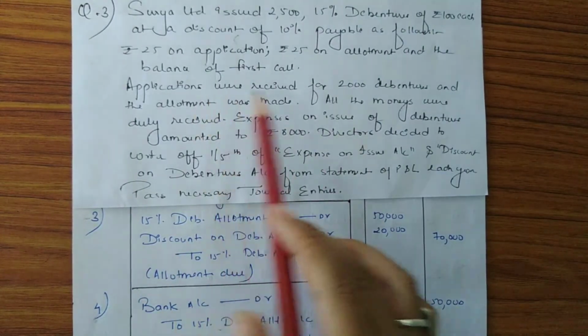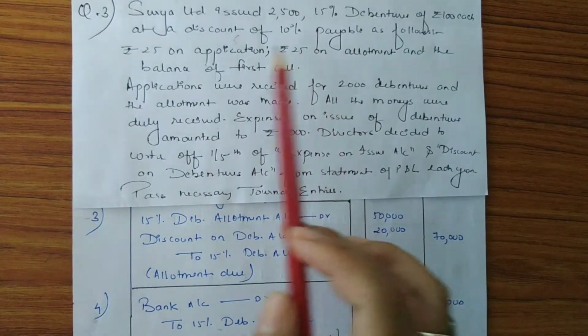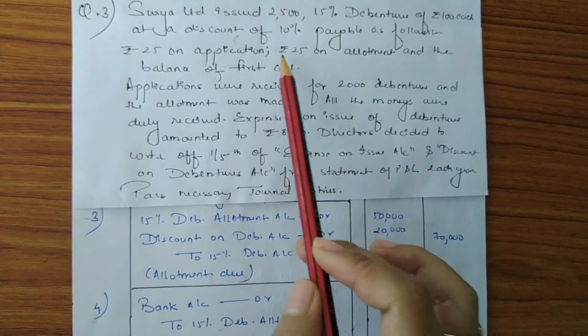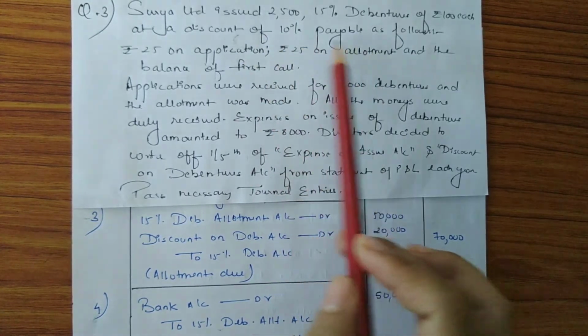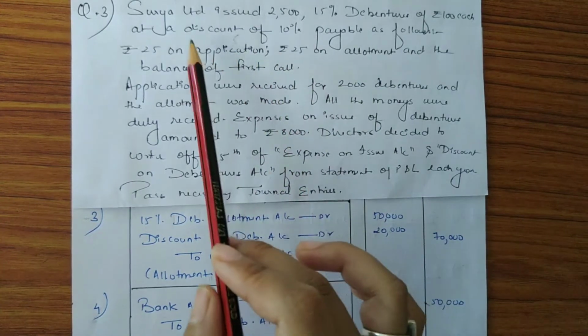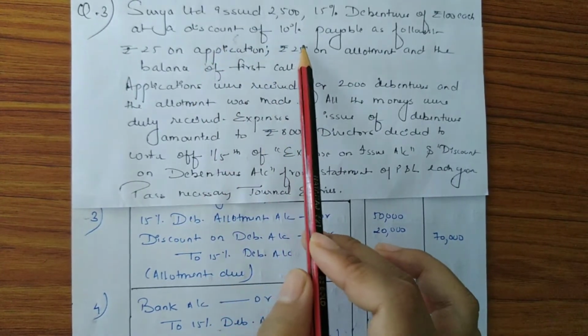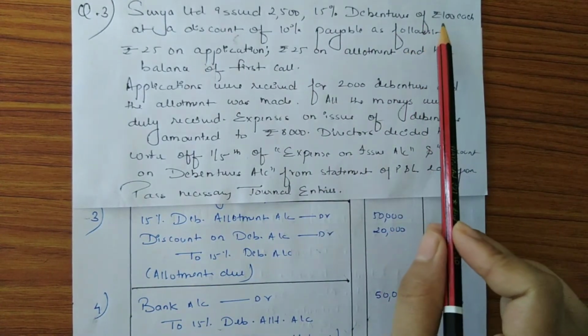Now next payment is to be made on allotment, and we know the company has issued the debentures at discount. So the entry for discount is always recorded at the time of allotment entry. Now the discount is of 10% and the company has issued the debentures at rupees 100 each.